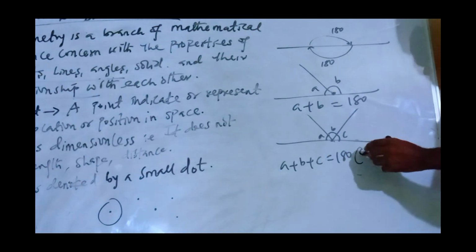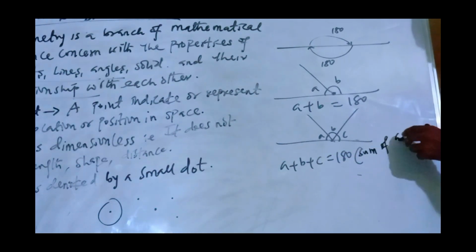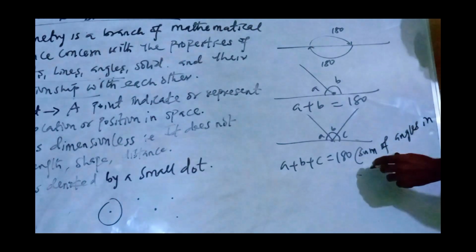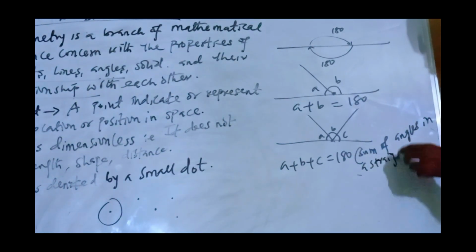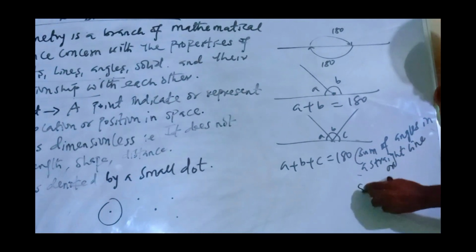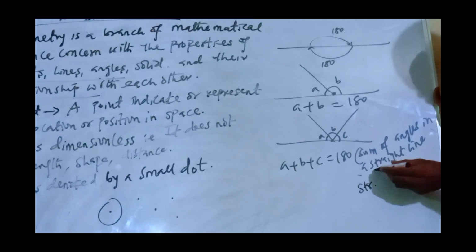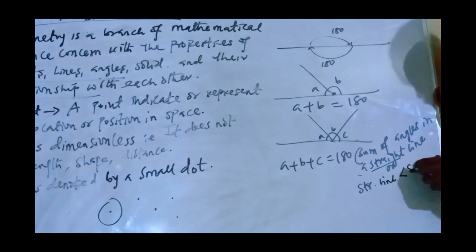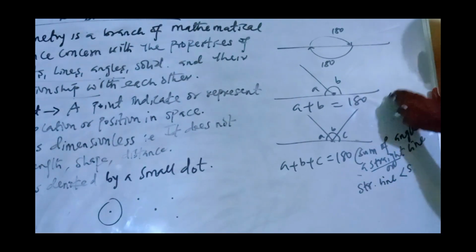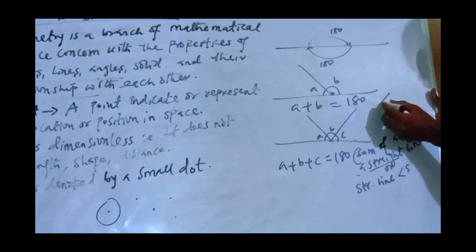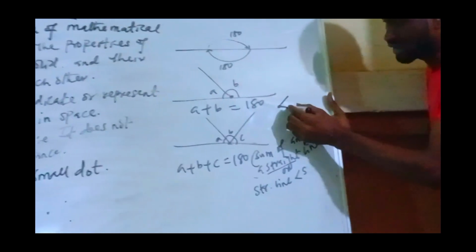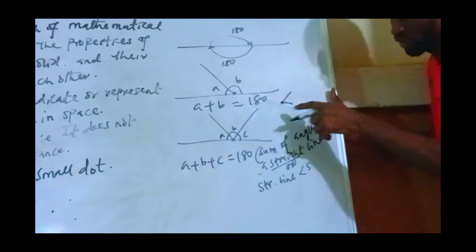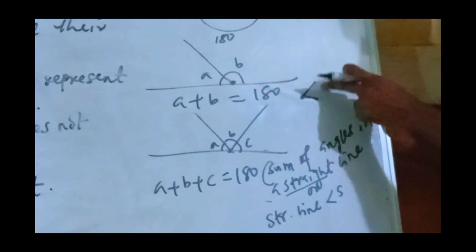Now you tell us it is sum of angles in a straight line. Or you can just use a shortcut by telling us it is straight. Now if I don't want to write this straight in full, I can write it as str. straight line angles. Now this is the symbol for angle. Anytime you see this, it is called angle because an angle is formed. Remember, this is a line, this is another line. So when two of them form, we are going to have an angle. So that's why we use this symbol to denote an angle.